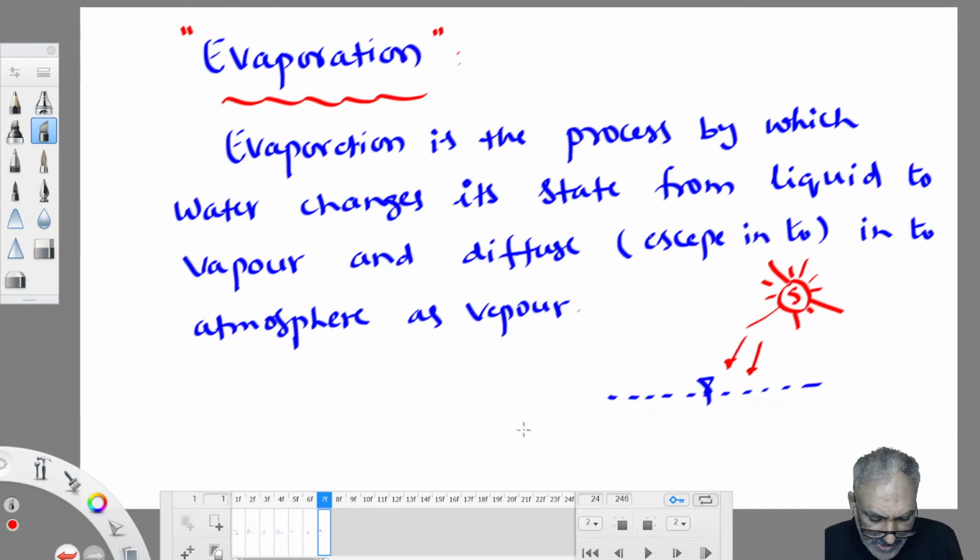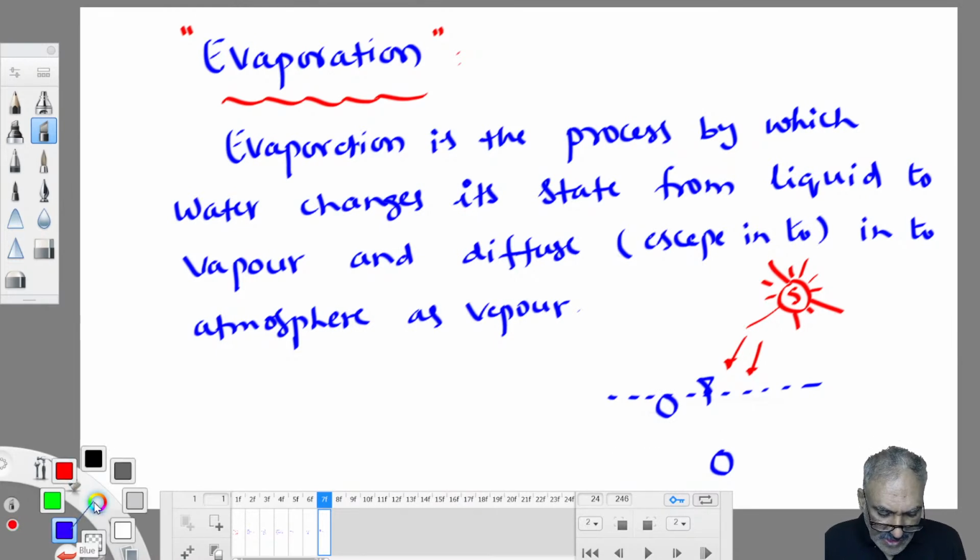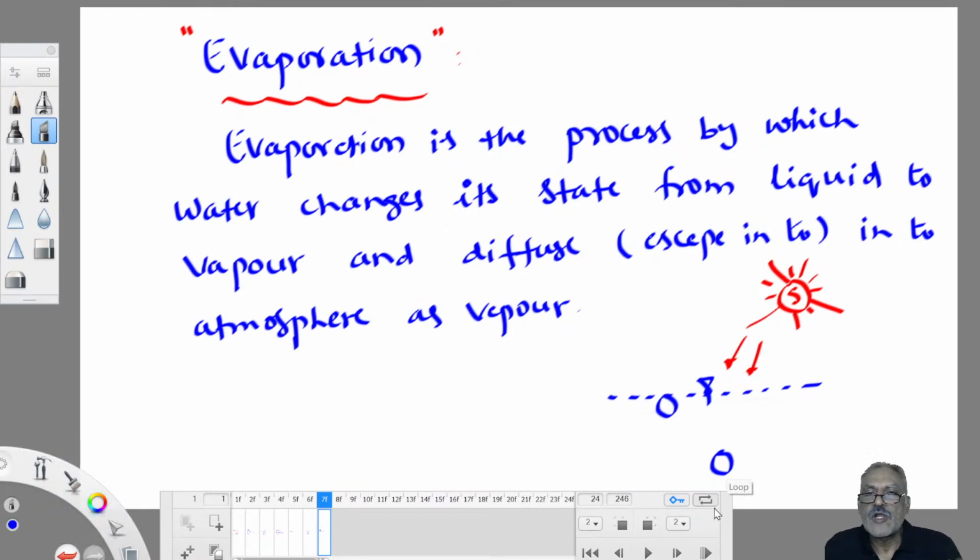A water molecule which is on the surface of the water body, a water molecule deep inside the water body, if you consider two water molecules, the water molecule deep inside the water body, it is pulled by equal force of attraction by other molecules. It is surrounded by other water molecules. When two distinct masses are close to each other, what happens? There exists a van der Waals force of attraction. That force of attraction is constant around the water molecule which is deep inside the water body. So this water molecule is pulled equally in all directions. Therefore, the net force acting on this water molecule is 0. In all directions it is pulled equally.